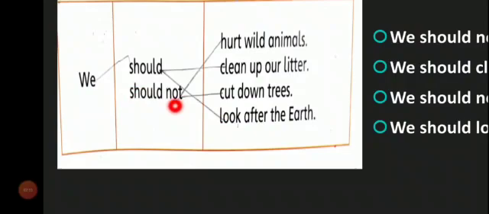Should not. We should not hurt wild animals. Please match should not with hurt wild animals. And only one is left. We should not cut down trees. Dear students, please match it with the should not. We should not cut down trees. I hope all of you have done the matching. Please use a pencil and a scale to match it.